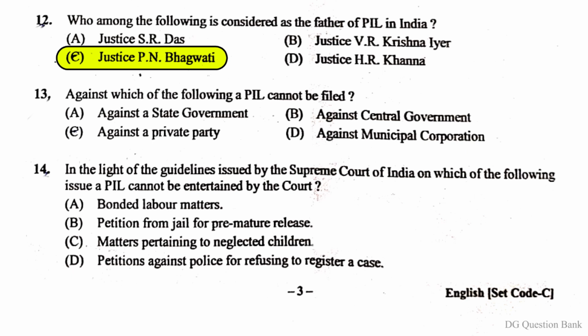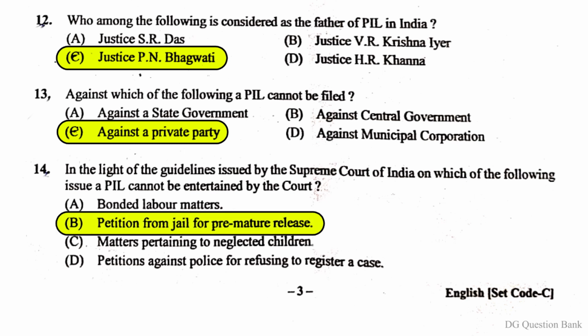Question number 13. Against which of the following a PIL cannot be filed? The right answer is option C, against a private party. Question number 14. In the light of the guidelines issued by the Supreme Court of India, on which of the following issue a PIL cannot be entertained by the court? The right answer is option B, petition from jail for premature release.